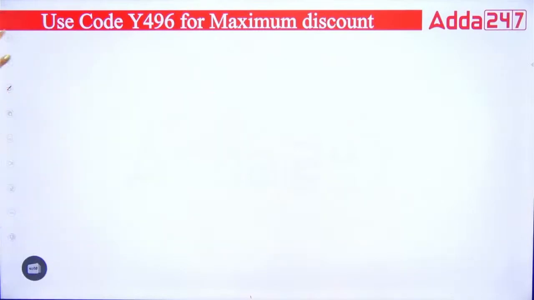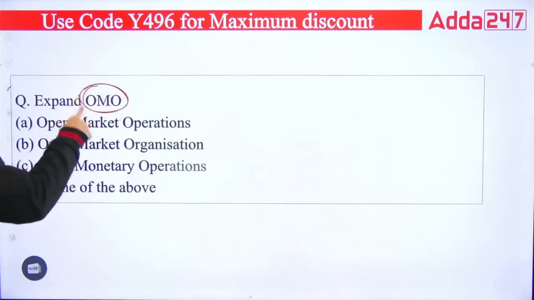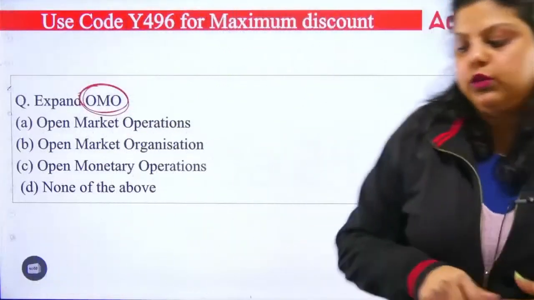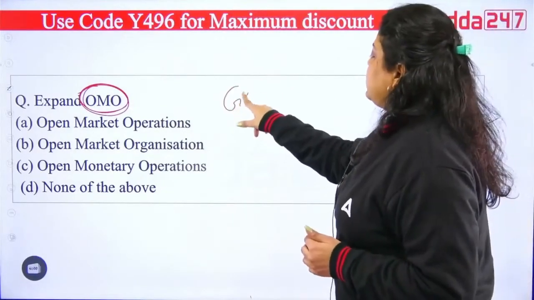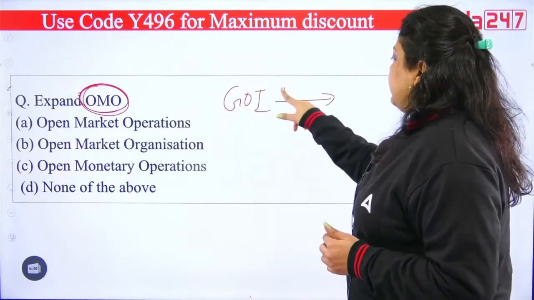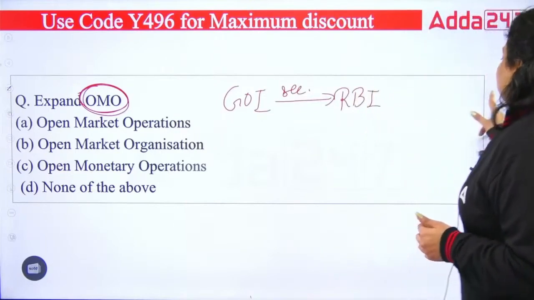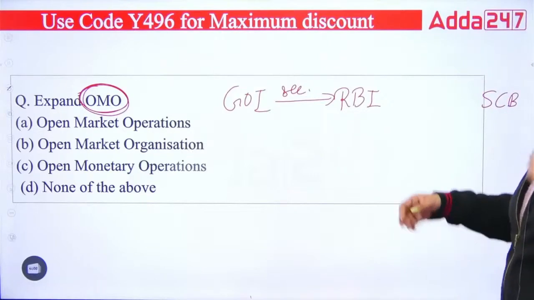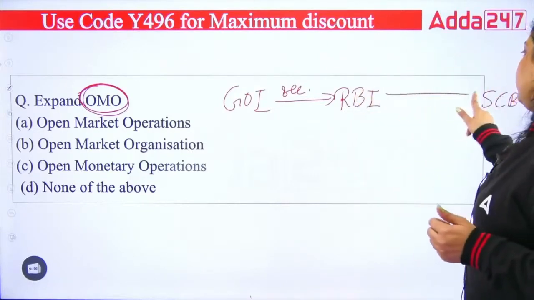Okay, next question. Next question we have here is expand OMO. What is OMO? So OMO is actually the indirect instrument of monetary policy, and what OMO is I will let you know. You let me know the full form of OMO. So first of all, when we talk about OMO, here Government of India issues its security. Government will give its securities to RBI. And whenever RBI feels that scheduled commercial banks have excess liquidity, more money is there with the scheduled commercial banks, what they will do? They will give loan to the public. So that's why RBI has to reduce their liquidity.